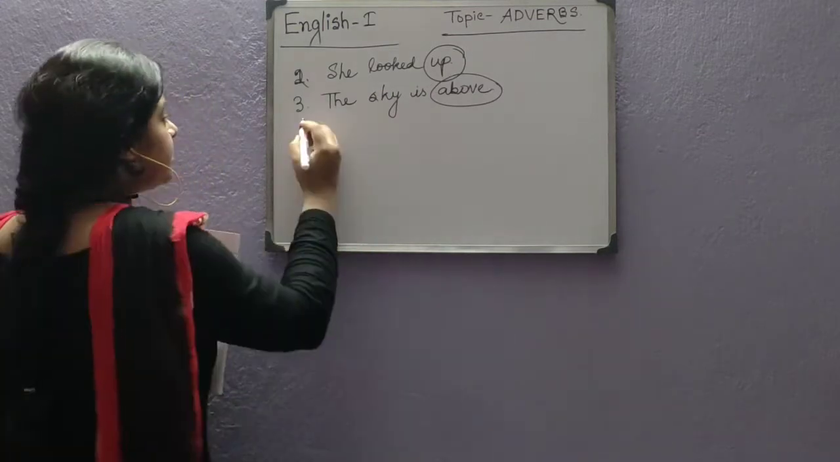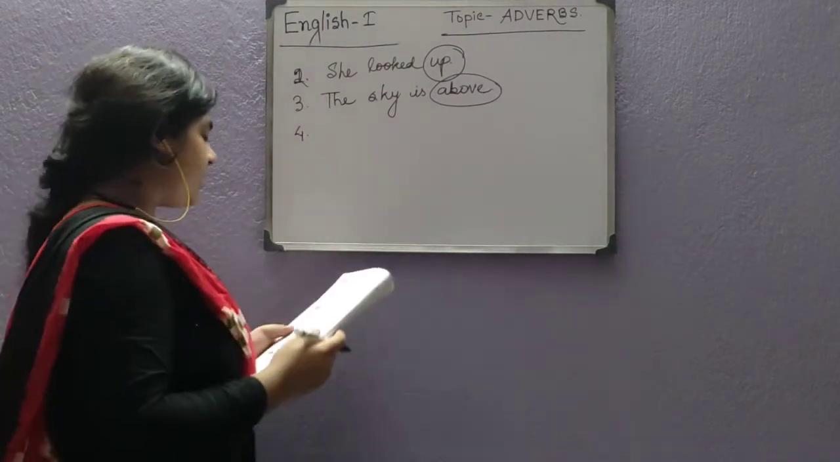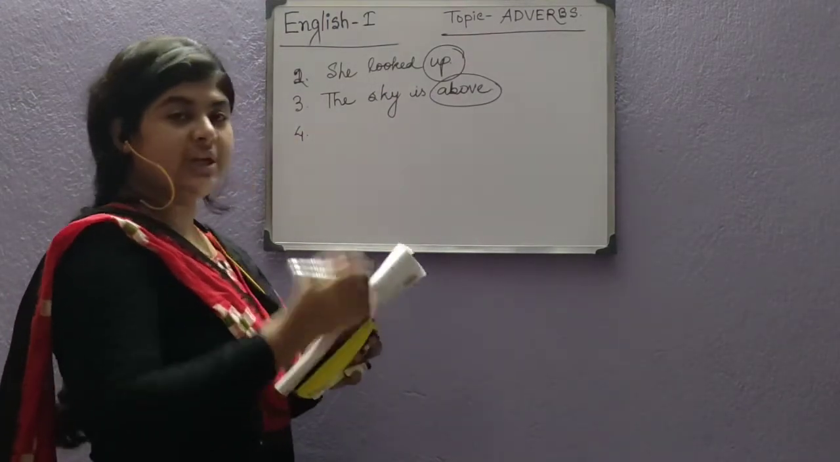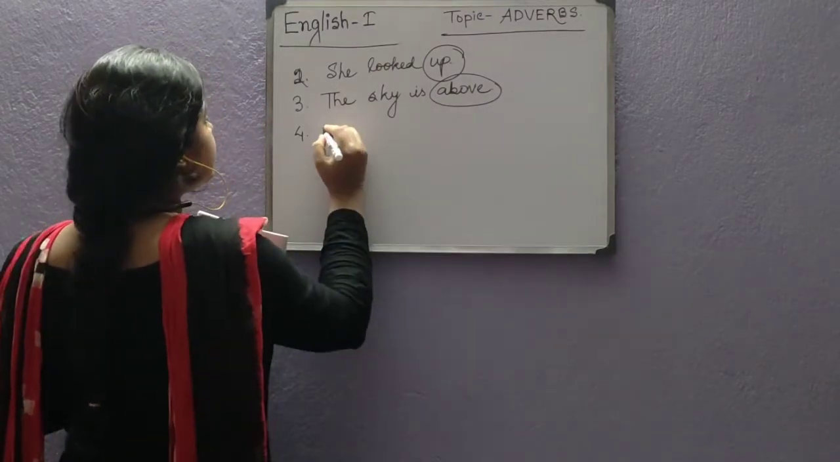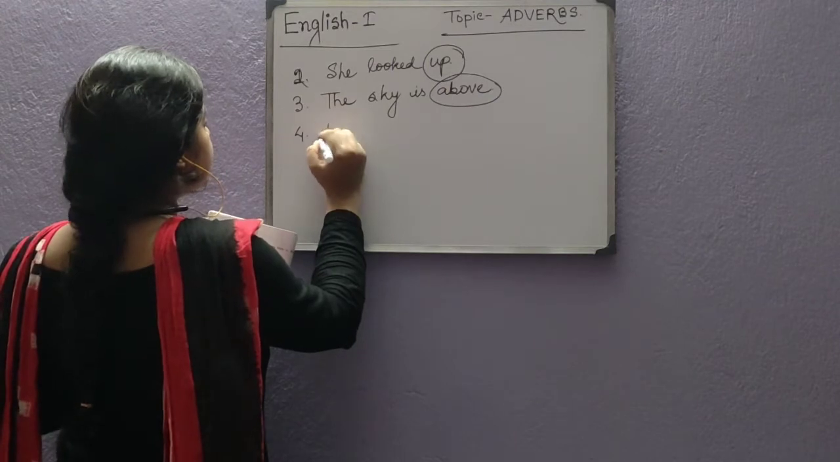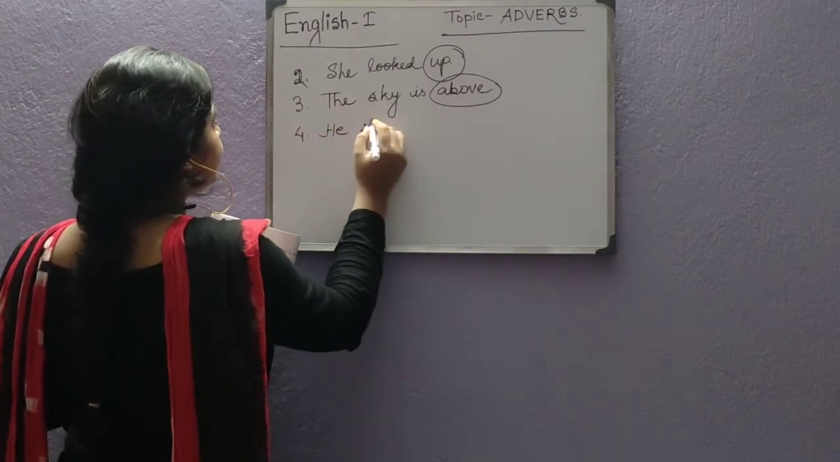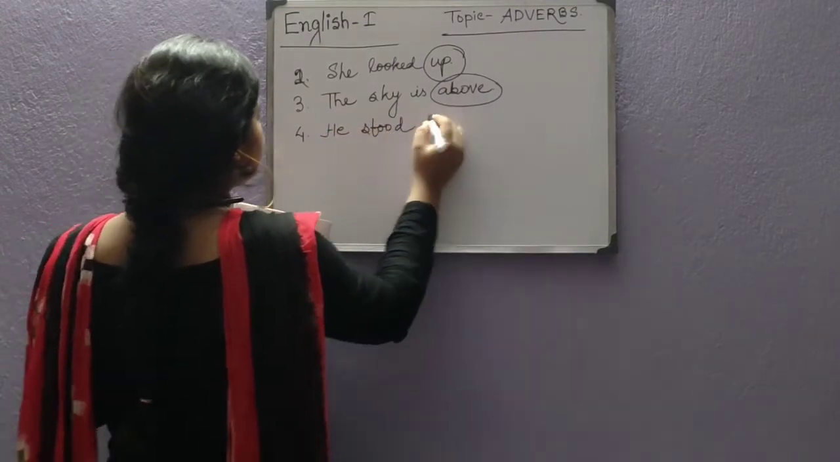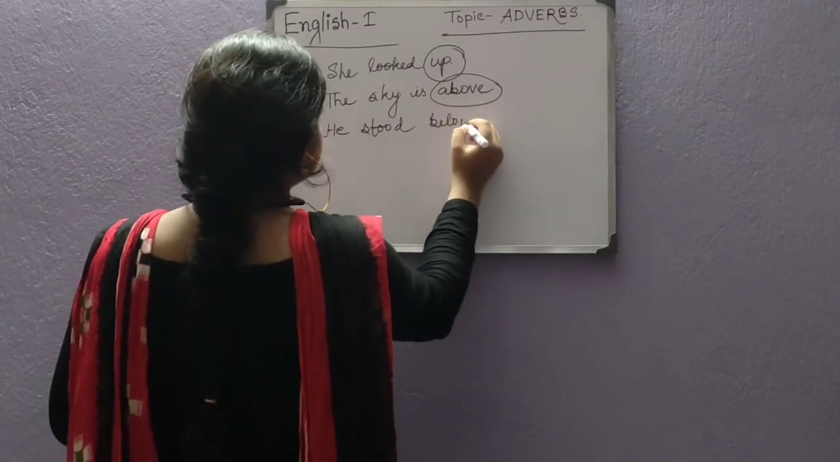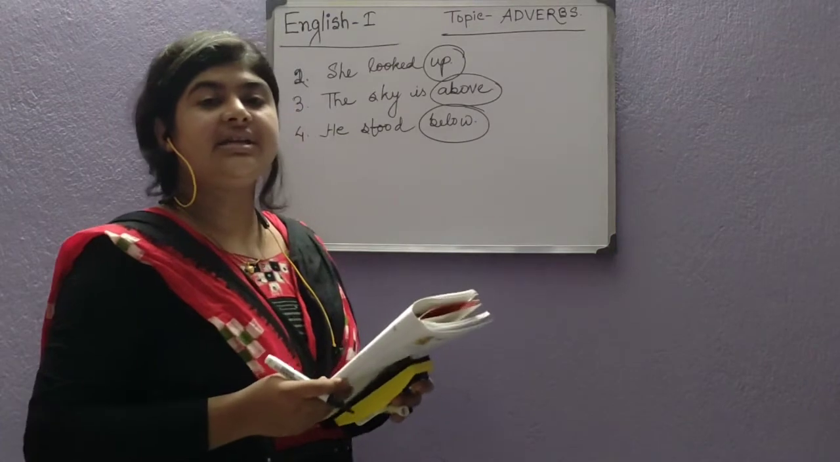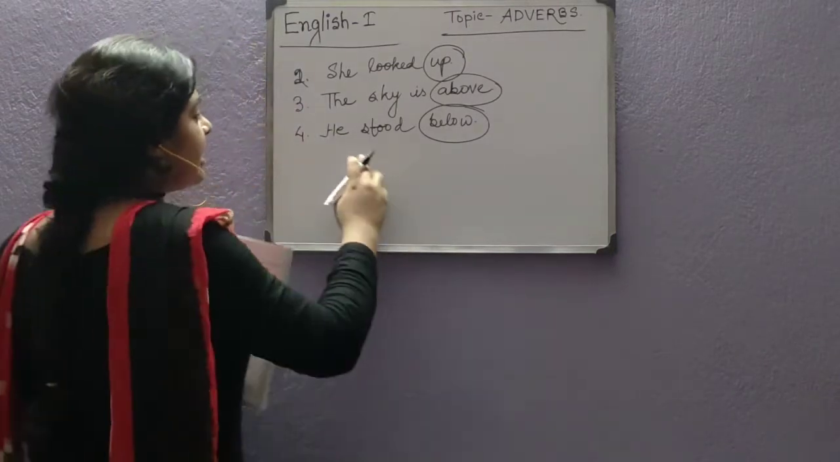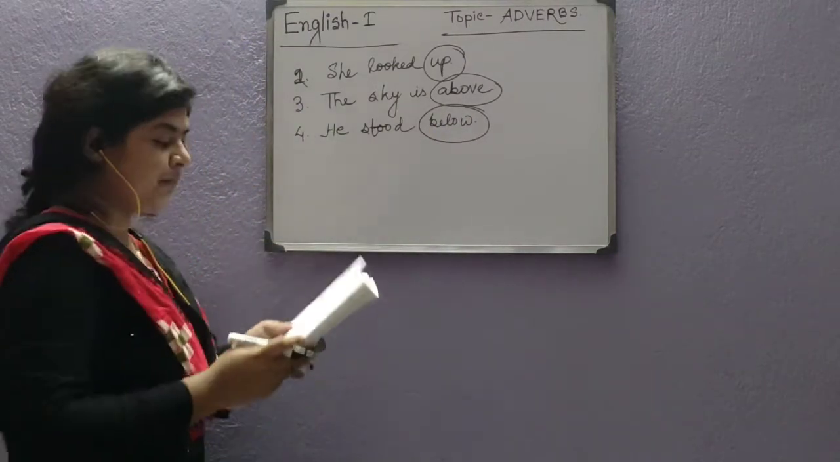Then the fourth one is he stood below. So which is indicating or showing the place? Below is indicating the place. So where did he stand? He stood below.